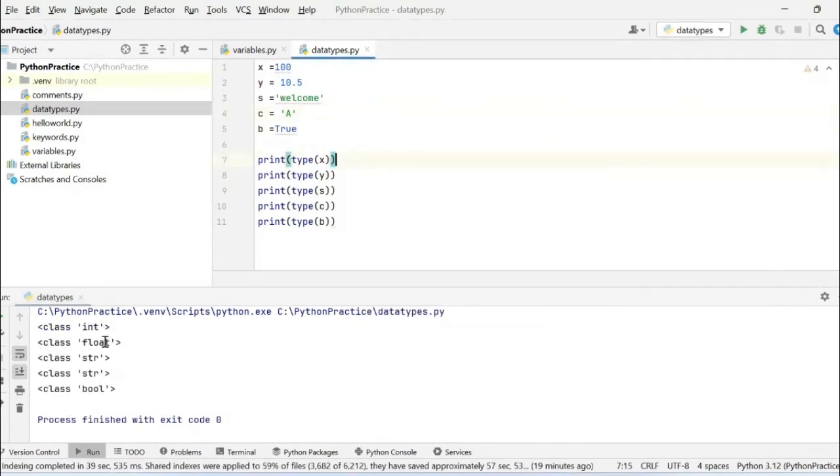X data type is int, Y data type is float, S data type is string, and C data type is also a string. And B data type is boolean.